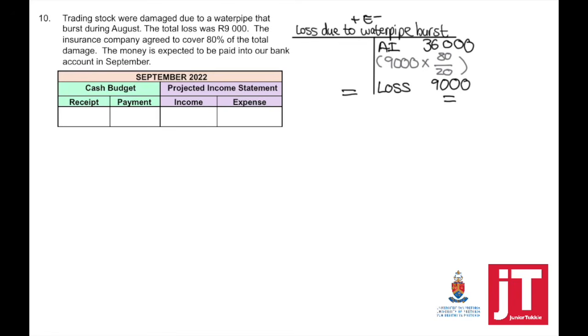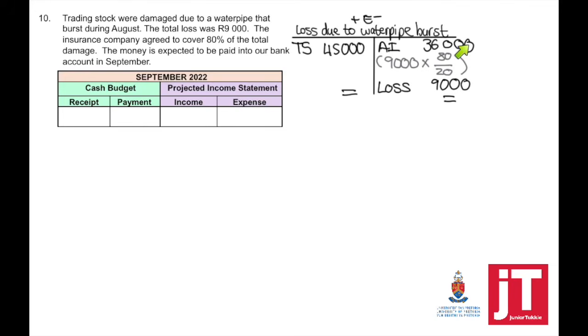And that is the trading stock that you've lost, the original cost of the trading stock, minus 80%, which the insurance company agreed to pay us out, equals 20%, which is our actual loss on this trading stock that was damaged. So to find out what the insurance company is going to pay us out, we're going to say 9,000 times 80 divided by 20. And that is what we expect to be paid in September. I do not care about the total loss of the trading stock.